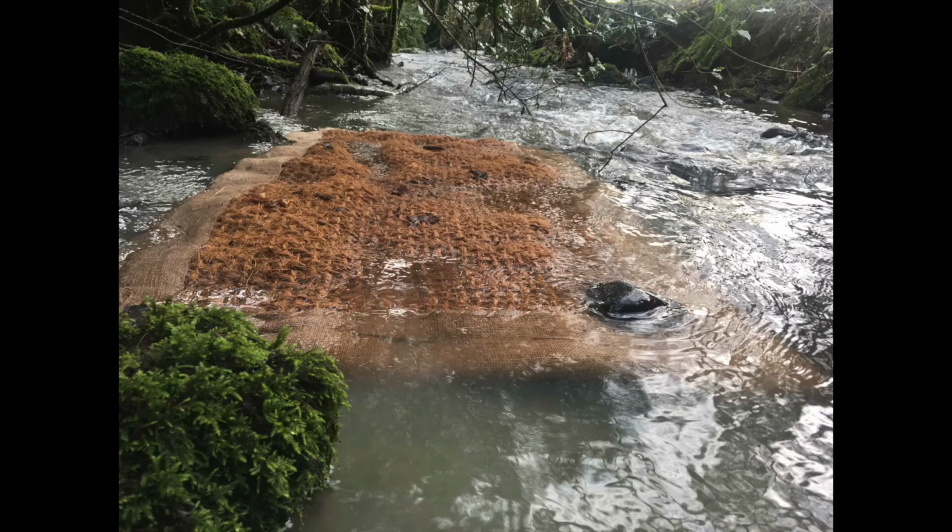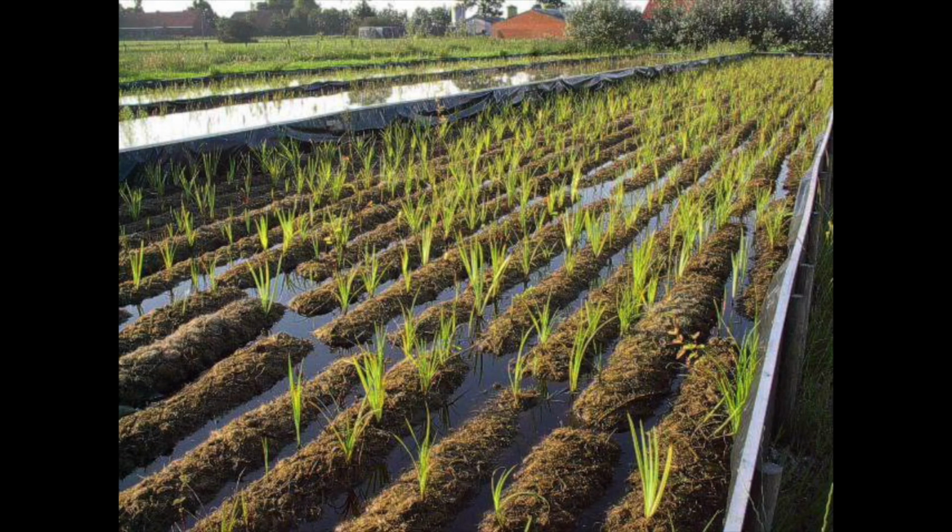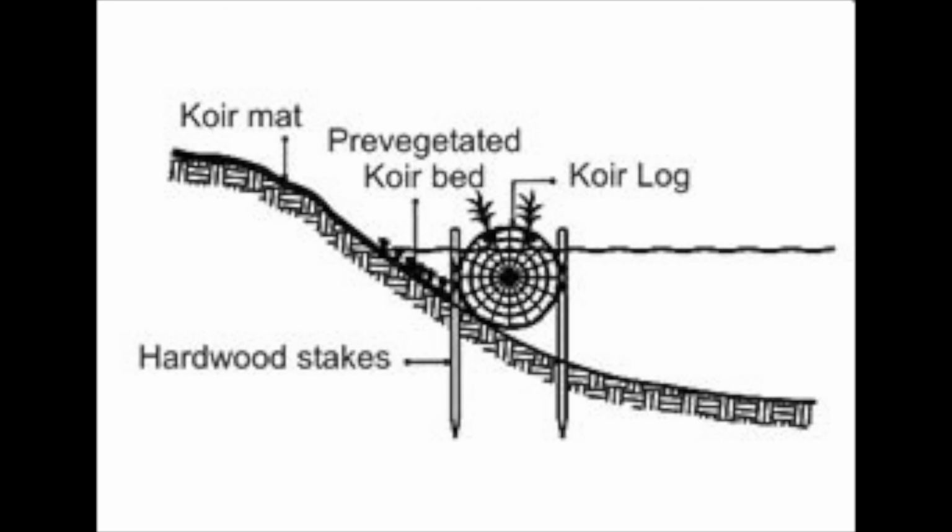Other examples of ways we would want to go about solving this problem would be to plant vegetation, to have erosion control mats, and to use coconut fiber logs that can be used on the beaches to help with sand erosion and then can be put in sand dunes to help establish roots.